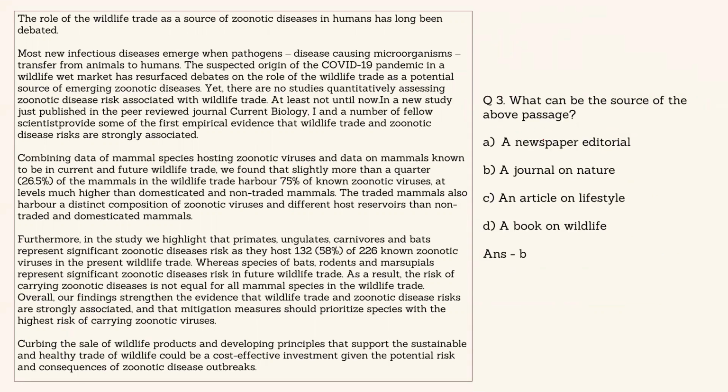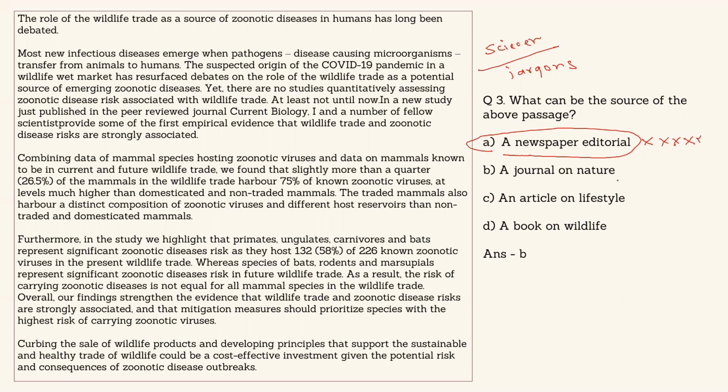What can be the source of the above passage? If I look at the passage, it is on science, right? And if I look closely, there are several places where I find it difficult to understand because of the use of jargon or technical words. So a newspaper editorial will never have such things. A newspaper editorial is meant for common people, and will have something which appeals to the masses more, not a particular research that you will find in the editorial of the newspaper. I mean, they may mention it, but this particular passage is entirely based on the findings. So this is definitely not a newspaper editorial.